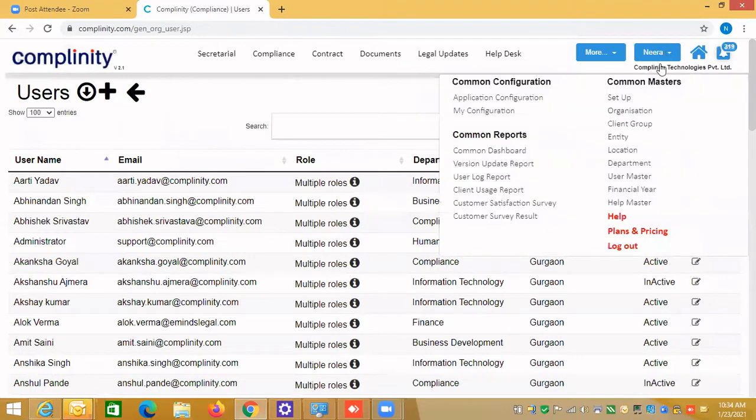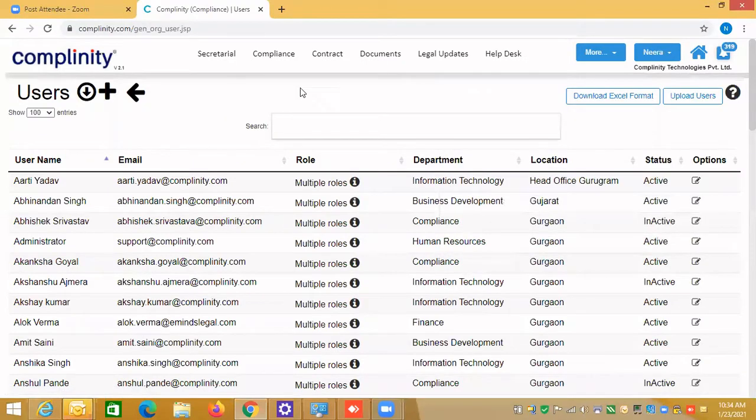So what we have done, we call the common masters. Once you have the set of common masters, then you can use any module. And always remember, to use the compliance module you must have two users in the company, because compliance needs an owner and manager relationship. So you need at least two users to start using the compliance module.